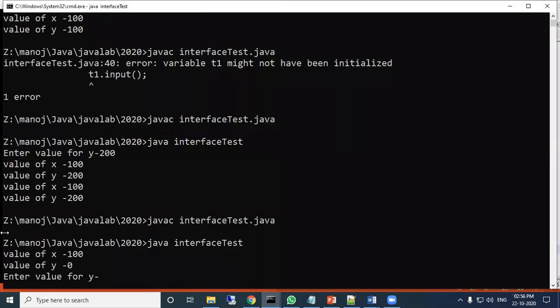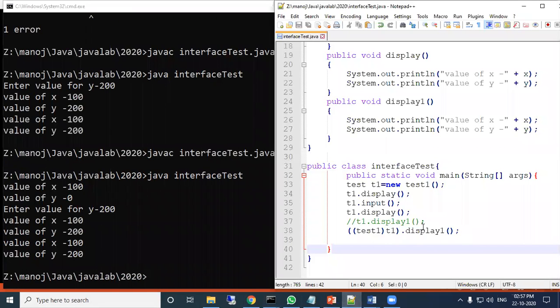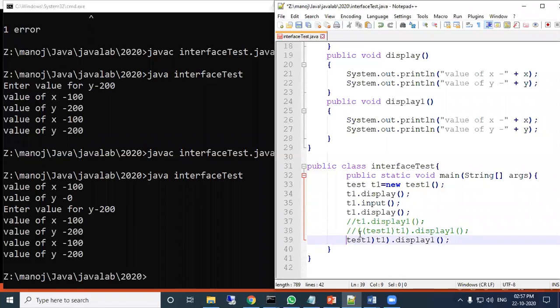Okay, so first because of the display function, it shows 100 0. Then again Y, suppose 200. Now it will show 100 200, 100 200. So that's the program. Here it shows display one. Now if you will not write this thing,